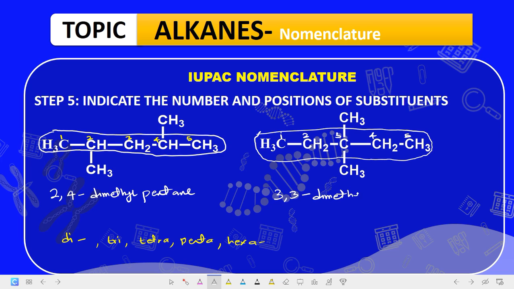Dimethyl tells you that there are 2 methyl substituents, still what? Pentane. So they are the same compounds but with different positions of the substituents. We are going to look at that later. So this is 3,3-dimethyl pentane, and this is 2,4-dimethyl pentane. Okay, now let's look at other compounds.